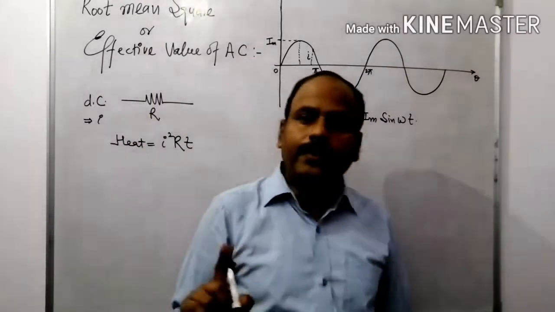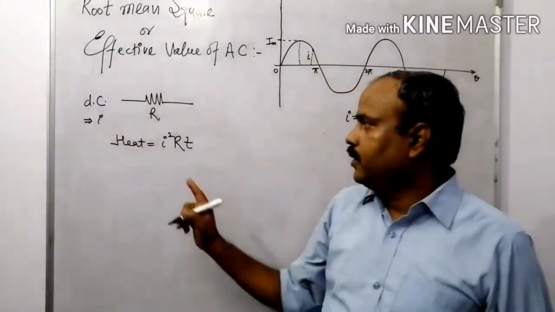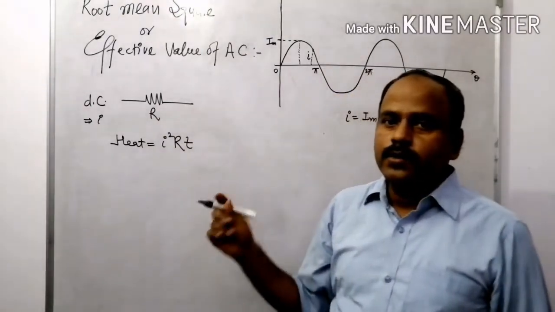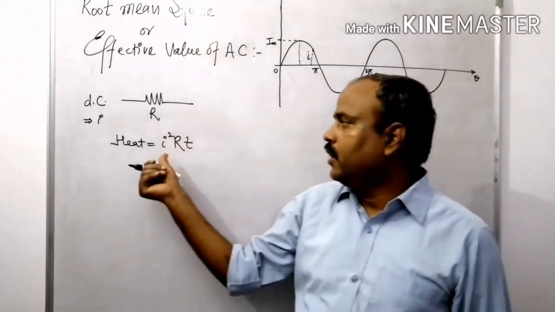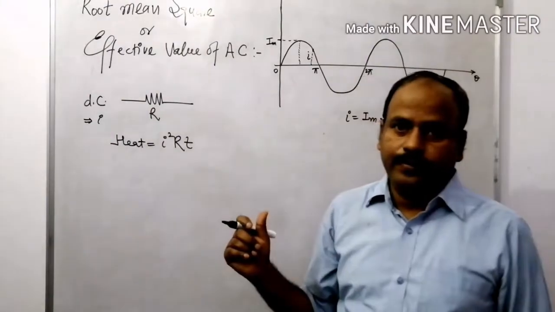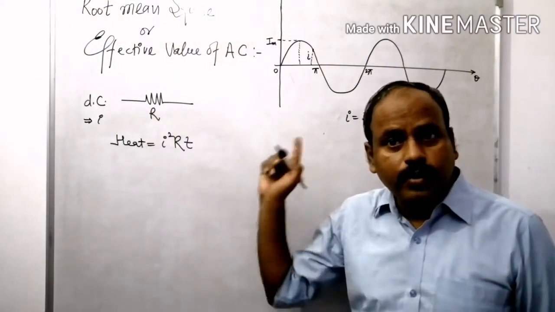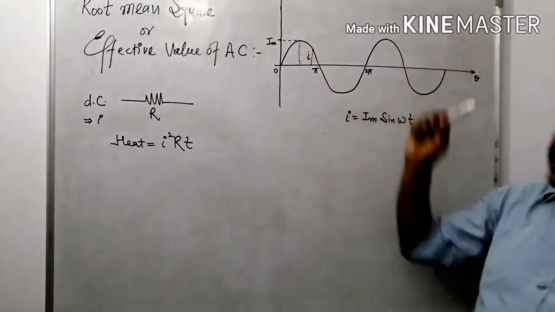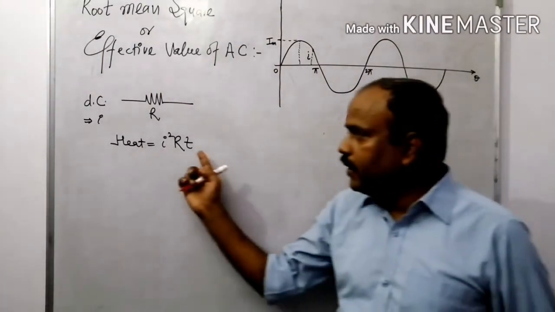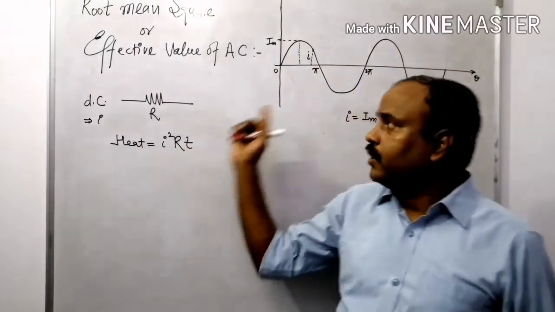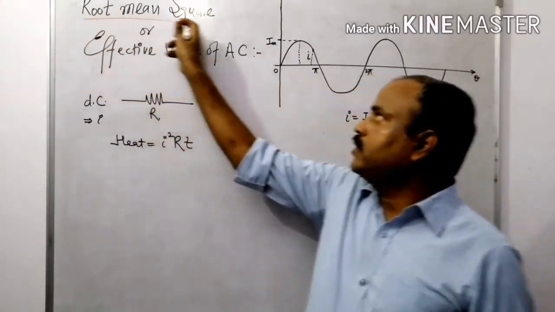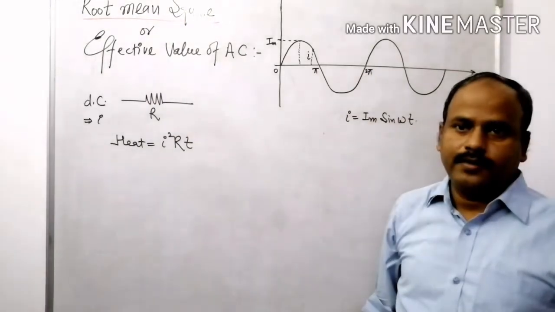I is the steady state value of the DC current which is passing through this resistor for the time period T. So the heat produced in this resistor is I square RT. Same amount of heat produced by the alternating current in the same interval of time, that value of current is known as the root mean square value of current.